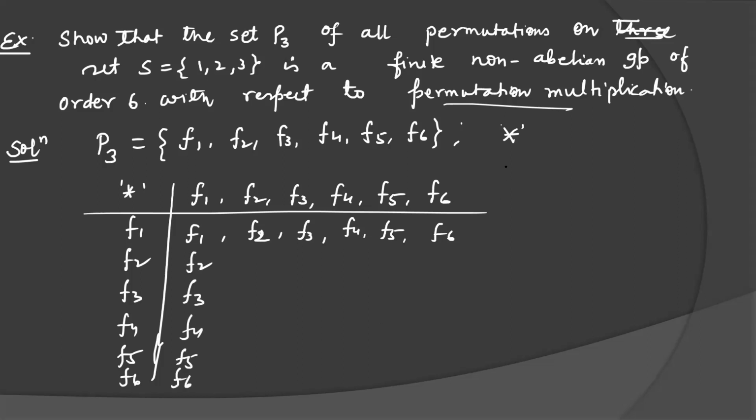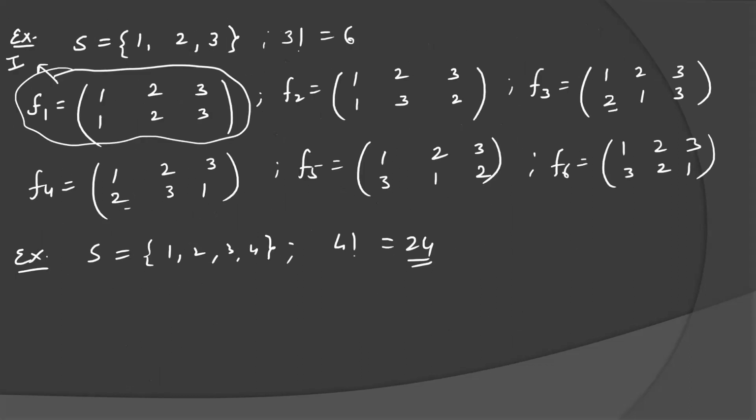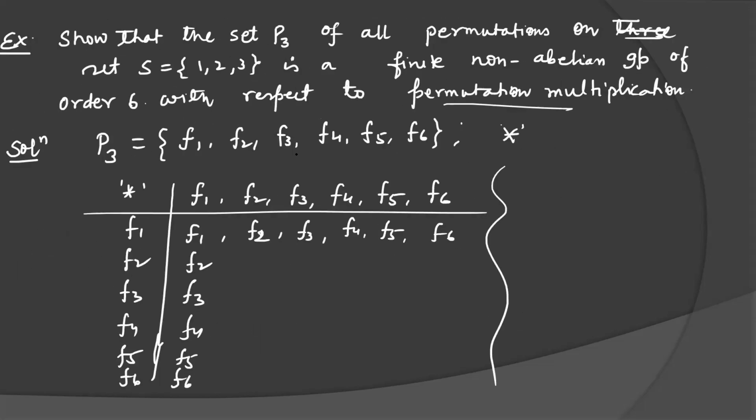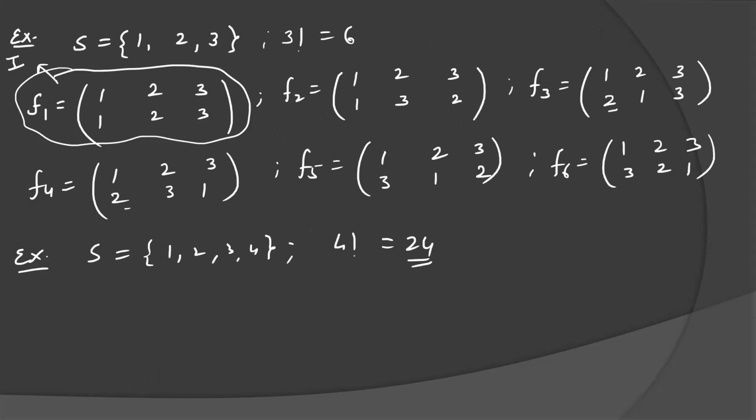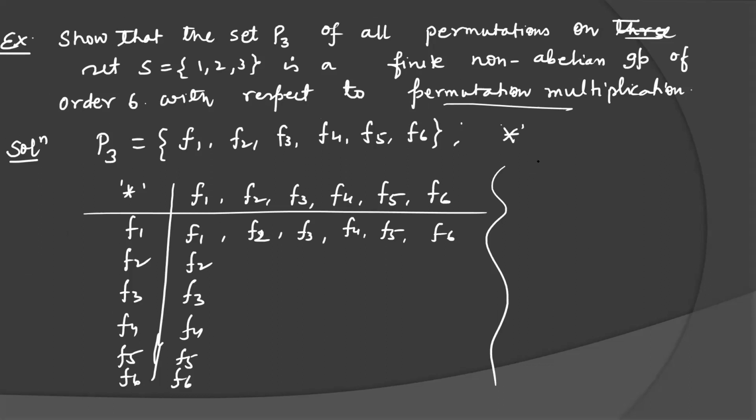I am going to complete one entry for you. The rest you can complete by yourself. Suppose you want to fill the entry of F2 with F2. F2 is 1, 2, 3 mapped to 1, 3, 2. Now if you multiply F2 into F2, what will it be?